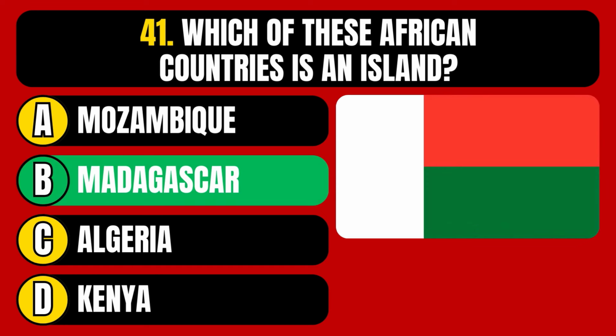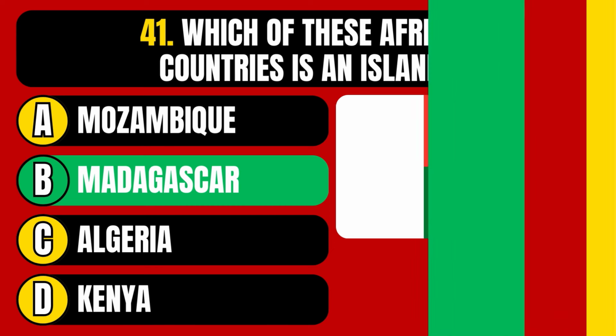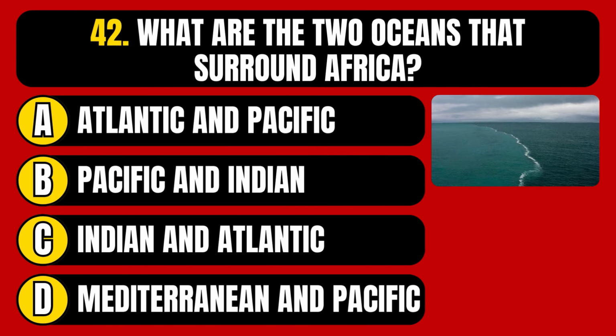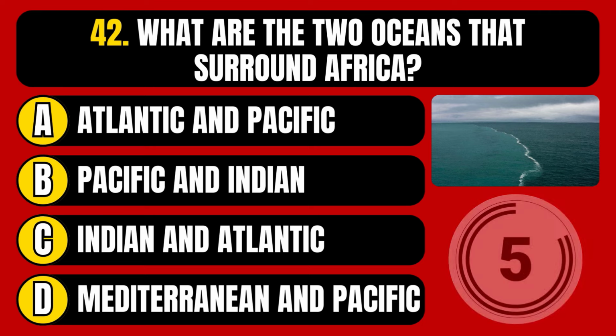The correct answer is option B, Madagascar. What are the two oceans that surround Africa? Atlantic and Pacific, Pacific and Indian, Indian and Atlantic, or Mediterranean and Pacific?